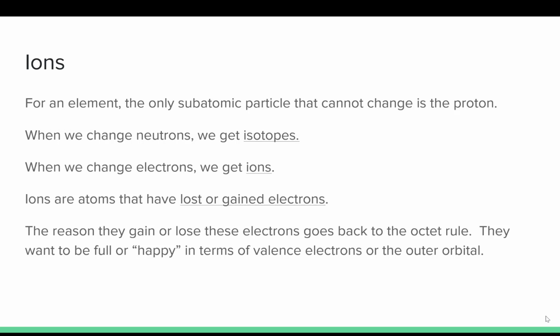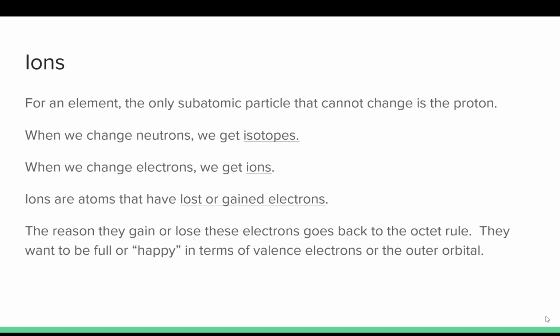And so just like every element, you have a proton, which is the positive charge. It never changes. That's why it's the atomic number. The atomic number also never changes. Now, we can change neutrons all day long because they have no charge, so it's easy to change them. We call that an isotope. And we've discussed that before, and we'll discuss it again later. But today we're talking about when we change electrons, we get ions.